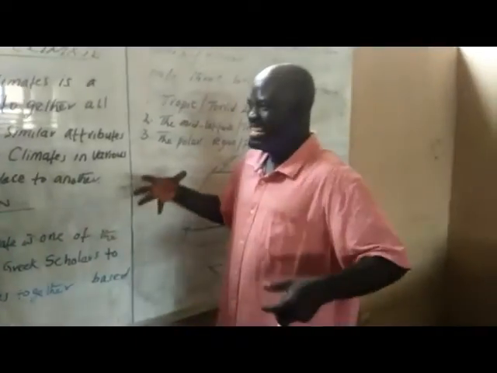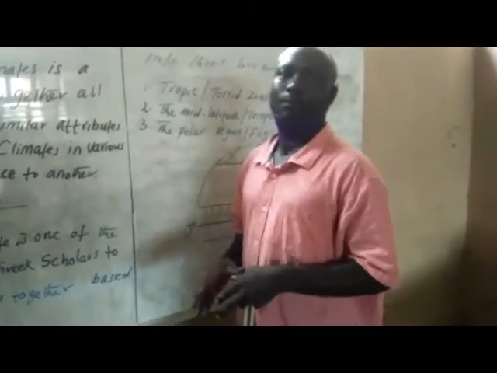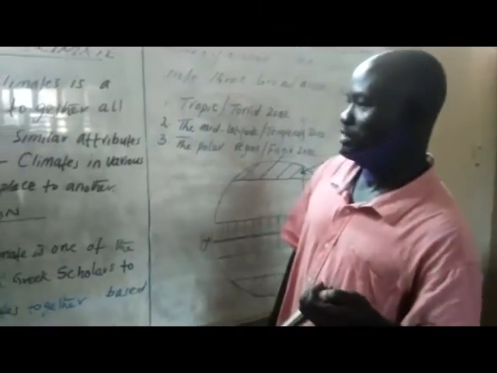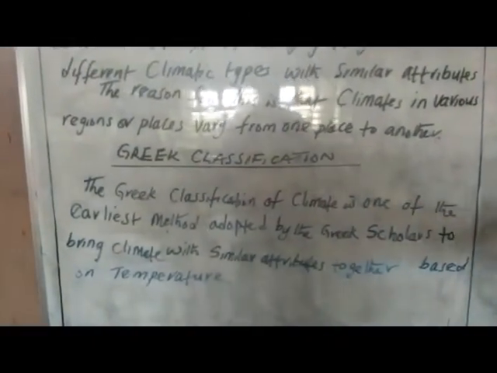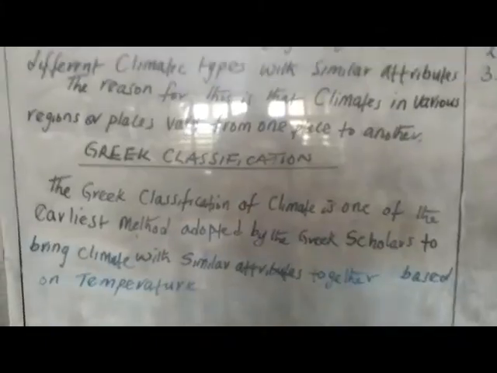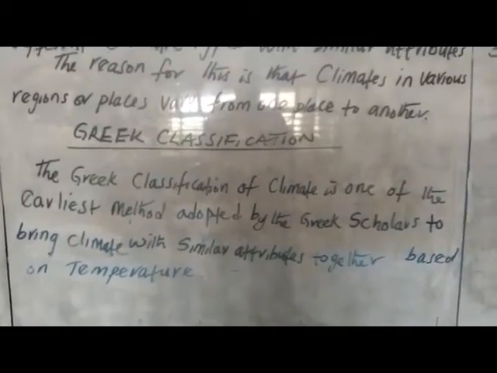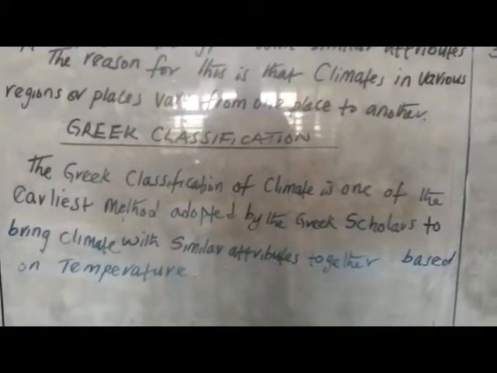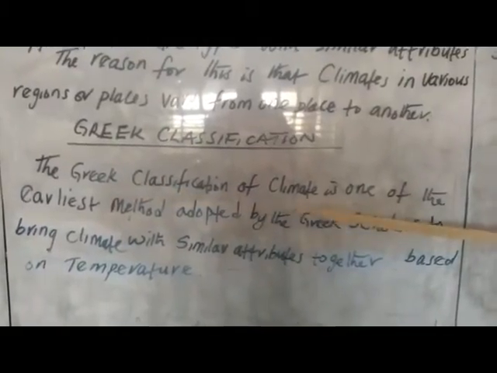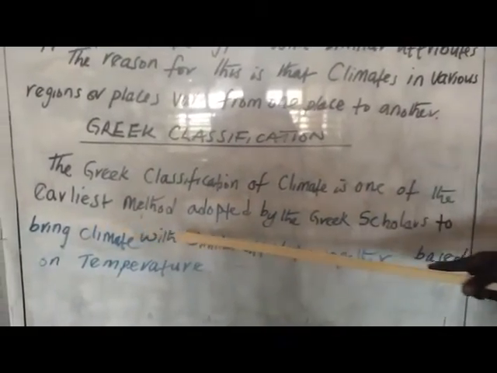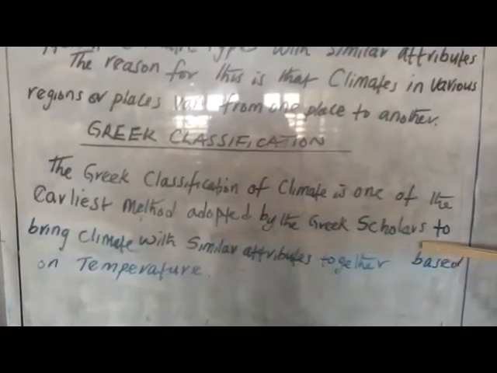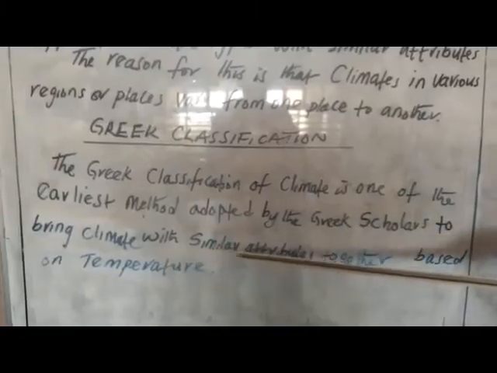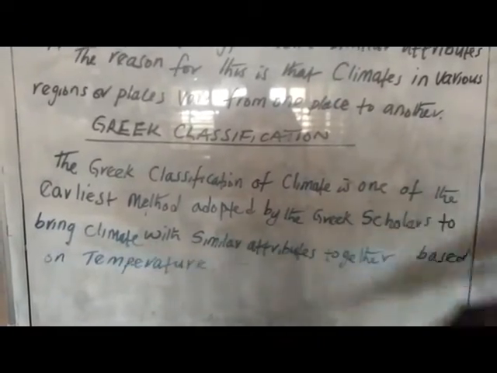Now, if you can understand that classification of climate is bringing together climatic types of similar attributes. Let's start with the first type of climatic classification. We have the Greek classification of climates. It is an attempt by the Greek scholars. The Greek classification of climates is one of the earliest methods adopted by the Greek scholars to bring climates with similar attributes together based on temperature.